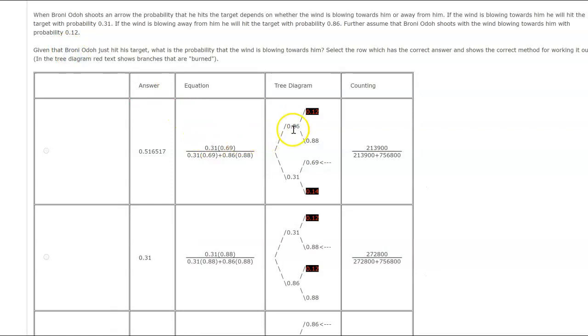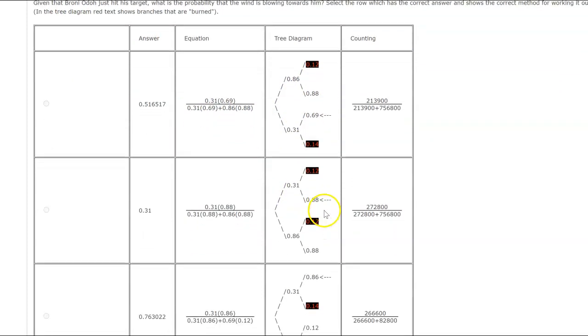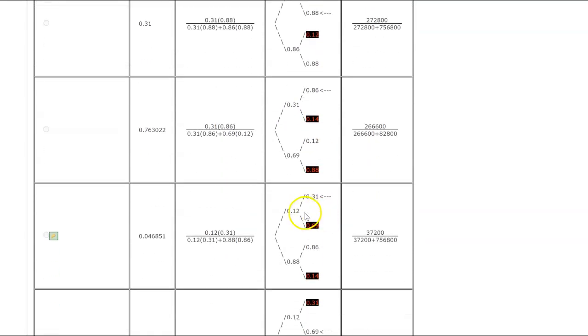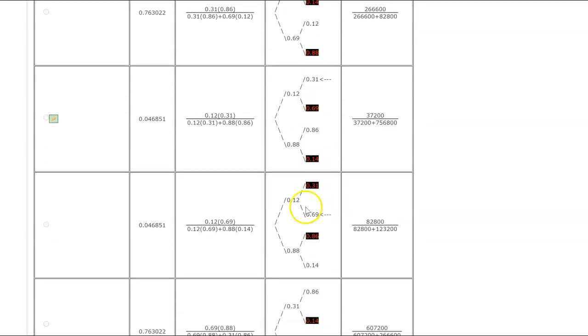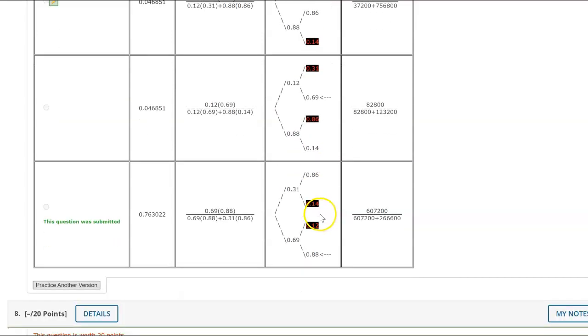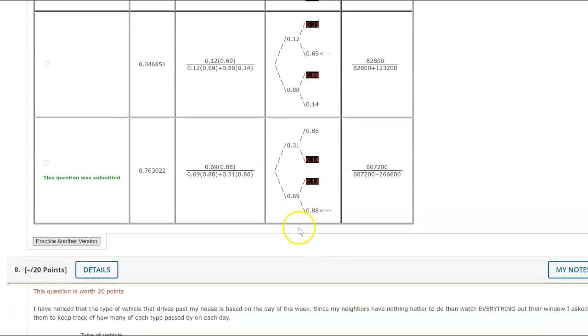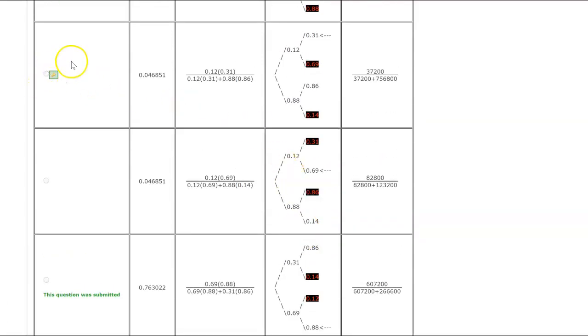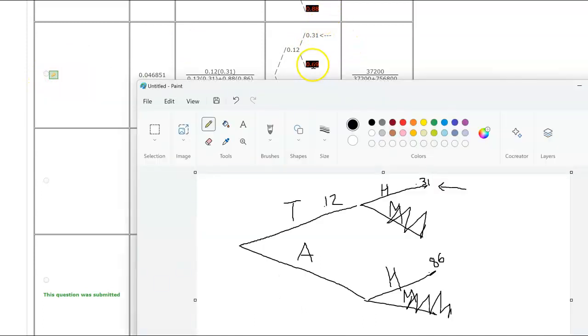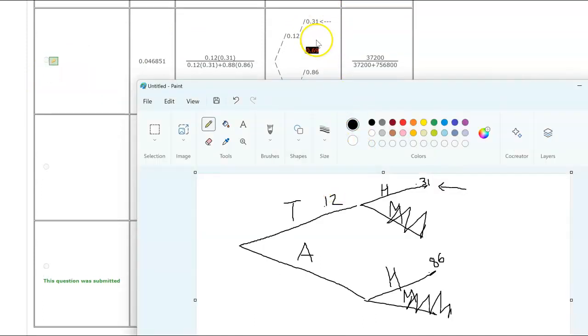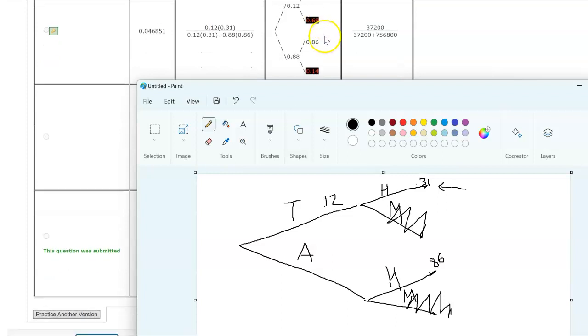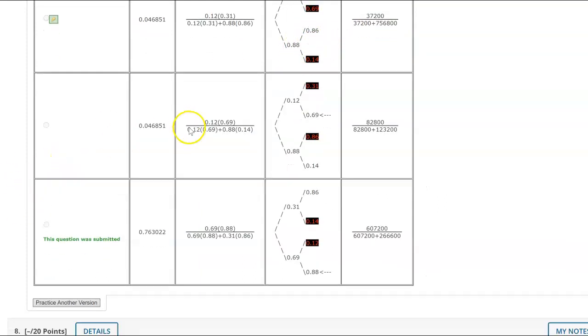So what do we got? Arrow on 12, no. 12 to 31, nope. 12 to 31, nope. 12 to 31, good. Is that the only one? 12 to 69, no. 88, no. Okay, so there we go. Does this actually match my picture? Did I do it in the exact same order? It would appear so. So there we go.